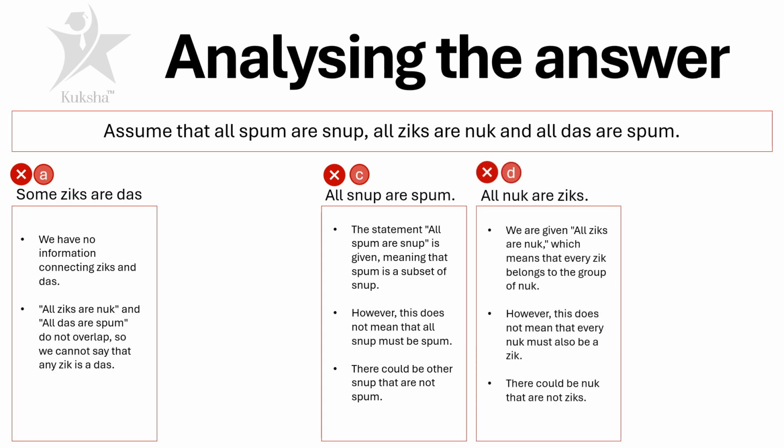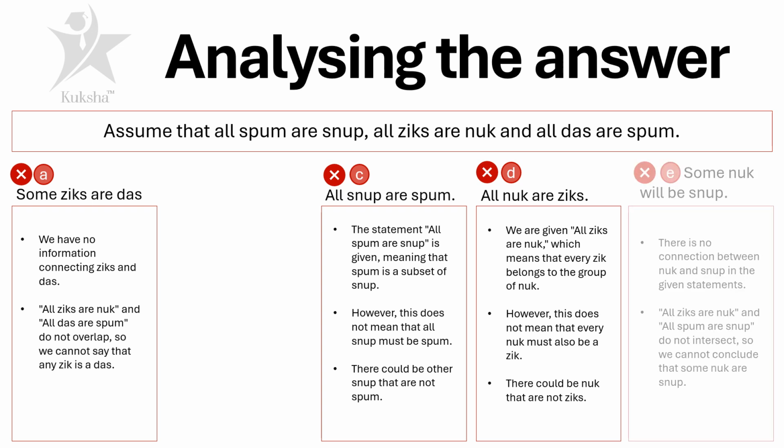Option number D, all nuck are ziks, is also incorrect. Why? We are given all ziks are nuck, which means every zik belongs to the group of nuck. However, this does not mean that every nuck must be a zik. There could be nuck that are not ziks. That's why option number D is incorrect.